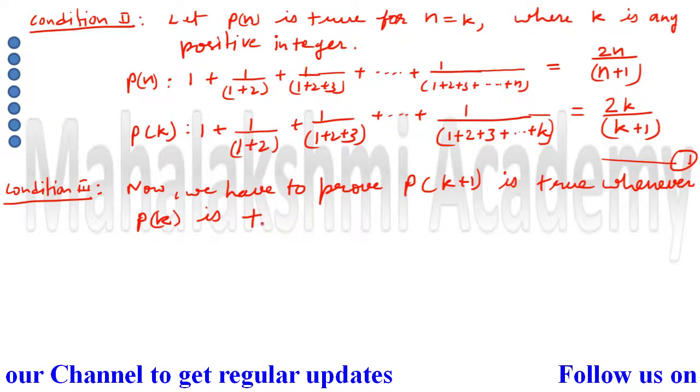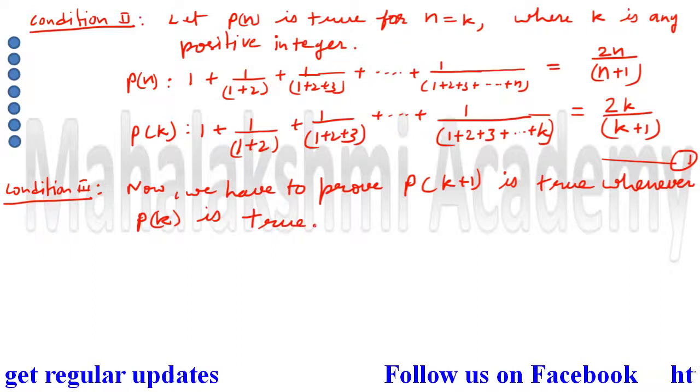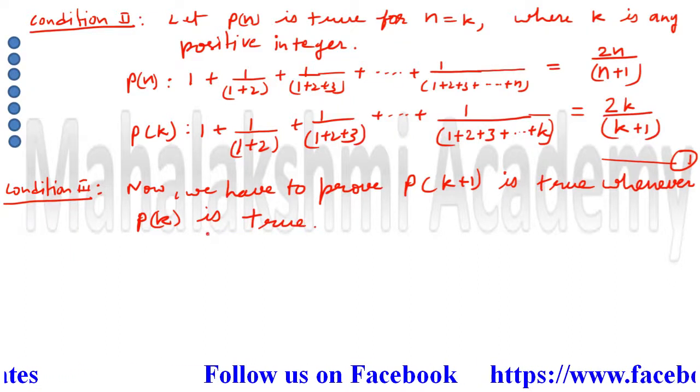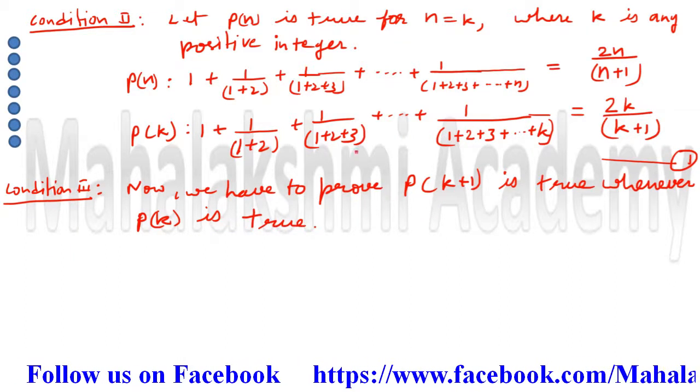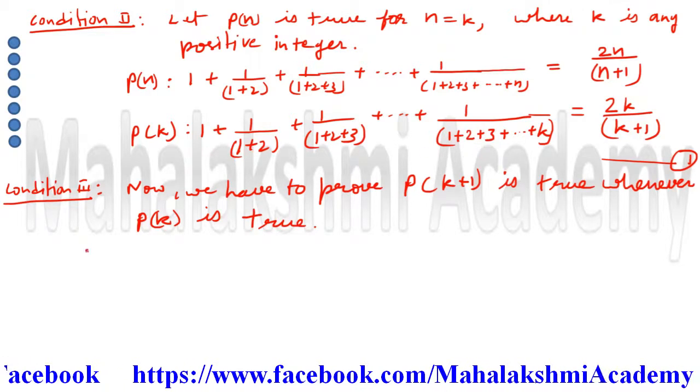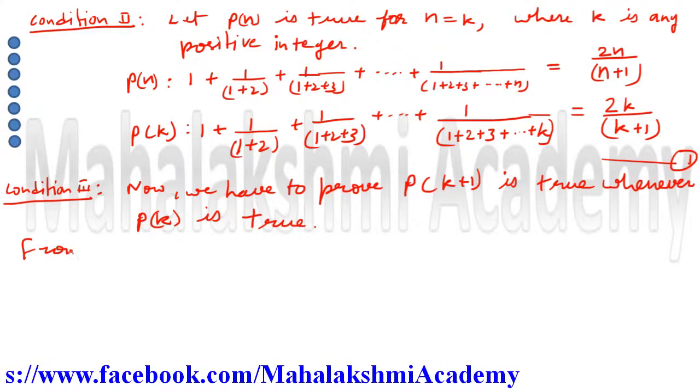Means by keeping Pk true, with the help of Pk, we have to get Pk plus 1. So first we will write down the Pk equation.